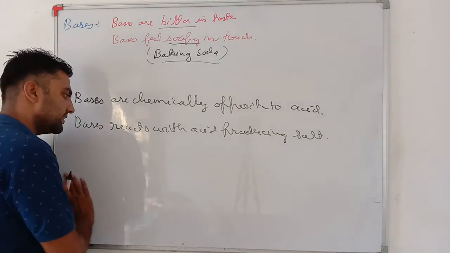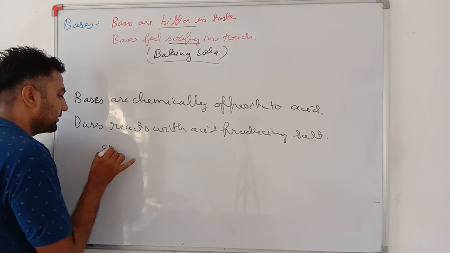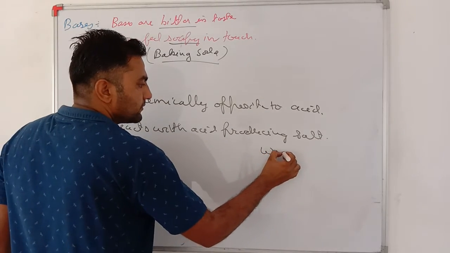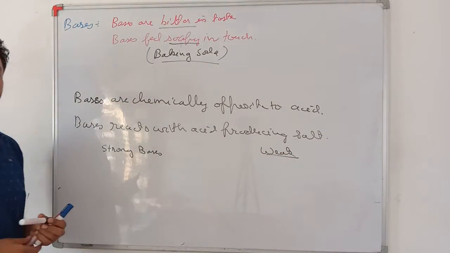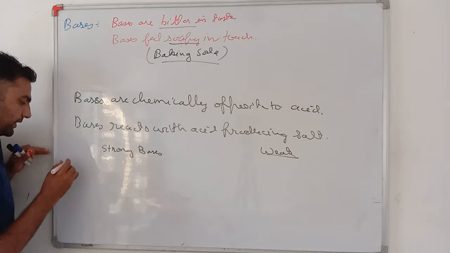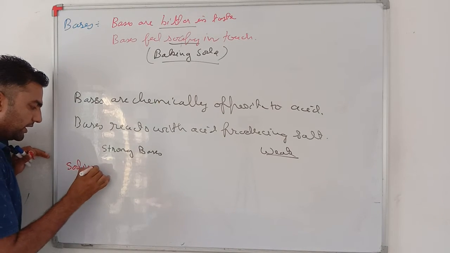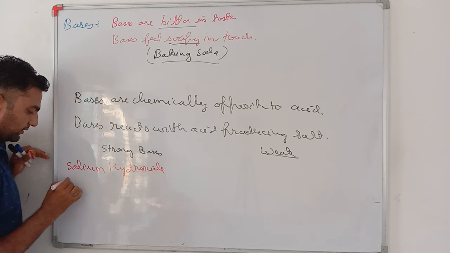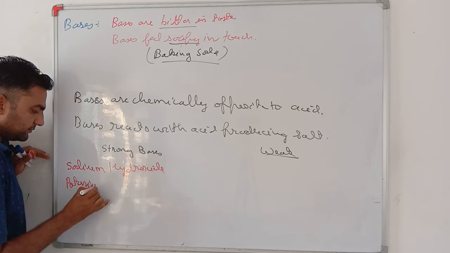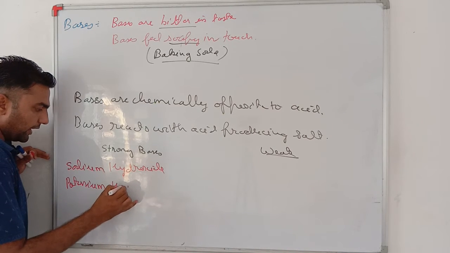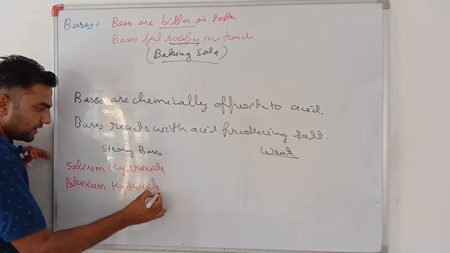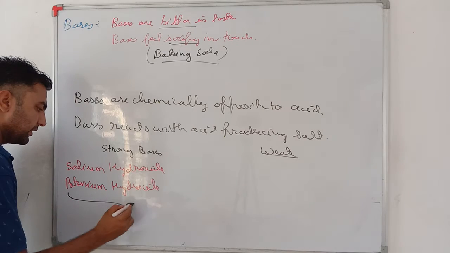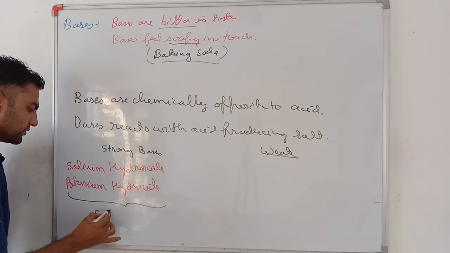Very important. Bases are also of two categories, that are strong bases and weak bases. First of all, we will see strong bases. Sodium hydroxide, potassium hydroxide. See my dear students, these two bases are very strong, and both of these bases are used in the production of soap.